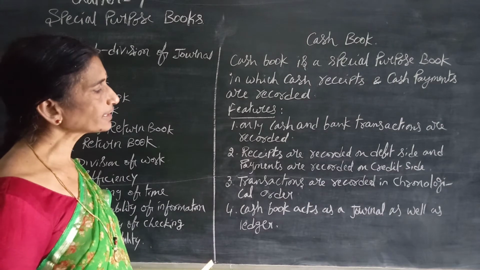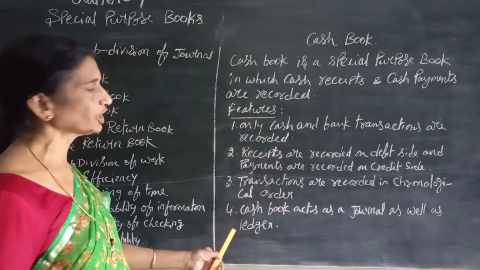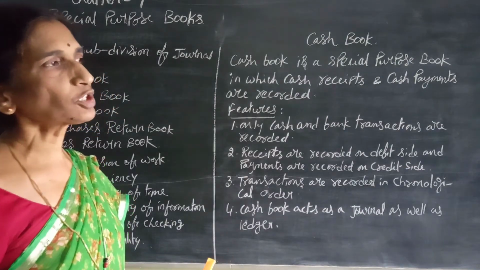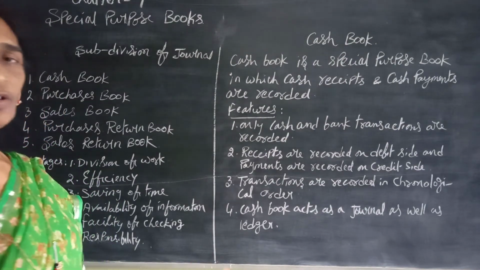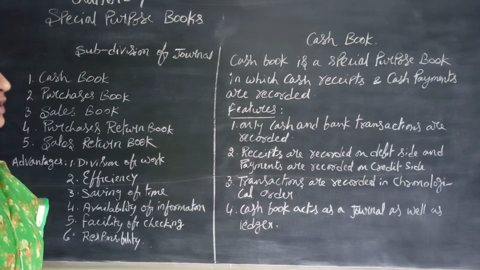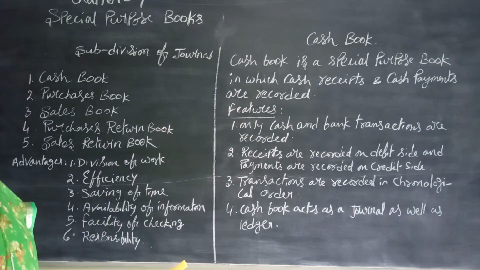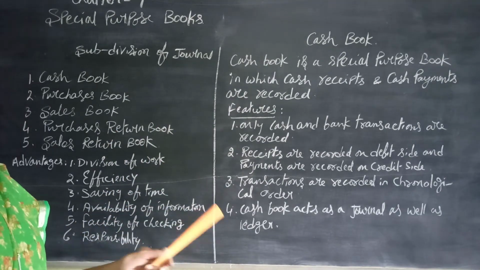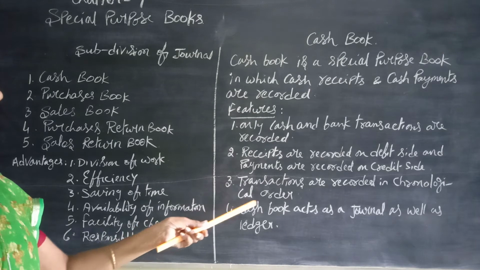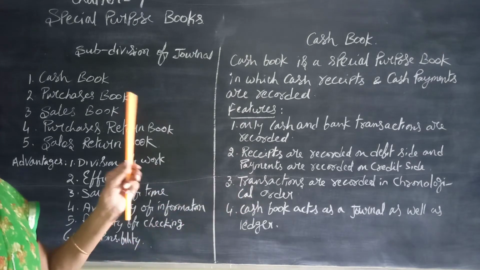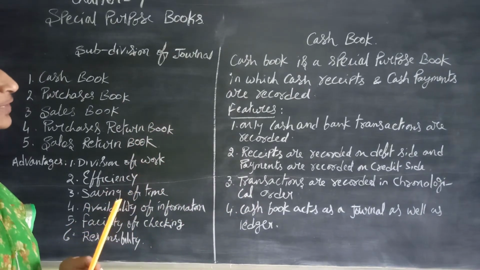Next, the cash book acts as a journal as well as a ledger. Important point here: when the cash book is maintained, the cash account is not opened in the ledger. So it acts as a journal, and it is also a prime book, a book of original entry, and a book of final entry also, as it acts as a journal as well as a ledger. This is the introduction of the cash book.